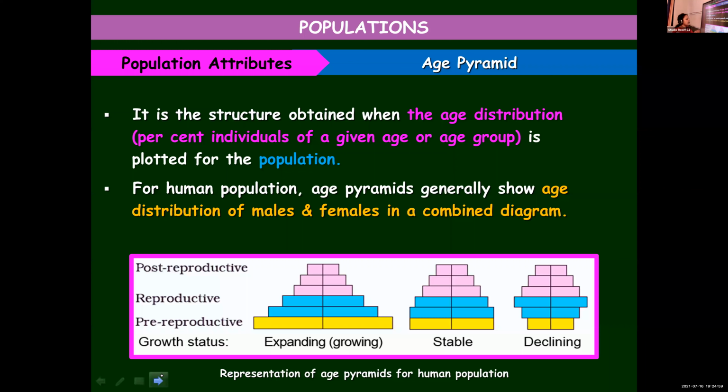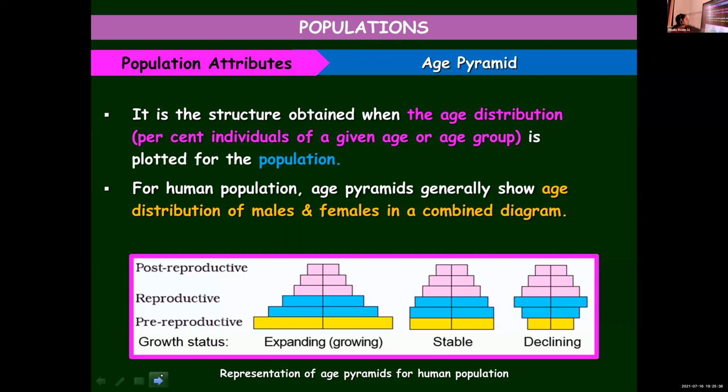Whereas in the second case, it is more or less a similar percentage, so it is considered to be a stable population, neither declining nor increasing or expanding. And in the third one, you can see it is declining because the individuals in the pre-reproductive phase are very few, and those in the post-reproductive phase are more when compared to the pre-reproductive phase. So that is considered to be a declining age pyramid. The scope for increase in population is less.